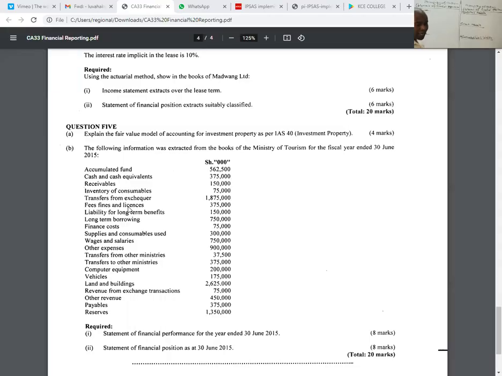So the first one is the accumulated fund. I'm bringing it under the statement of financial position. Accumulated fund is 562,500. Let me expose my screen for you to be able to see it very well.